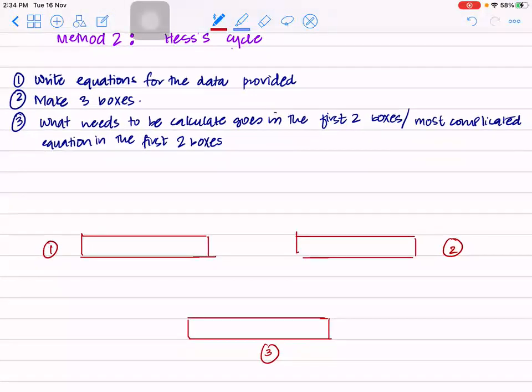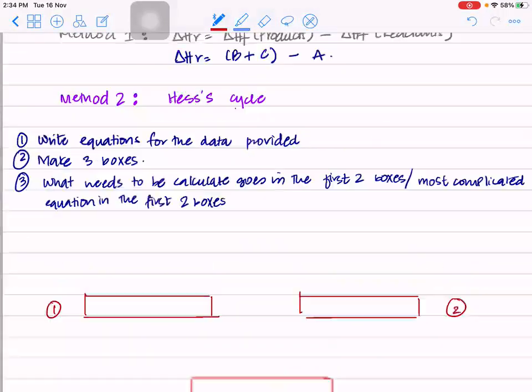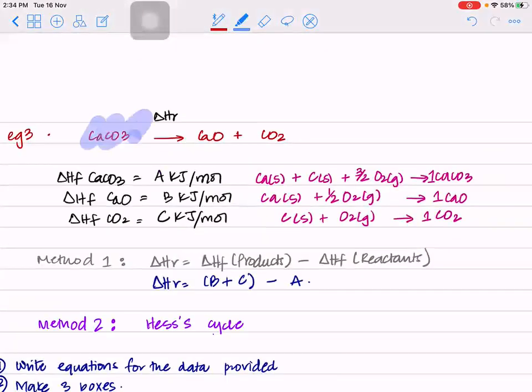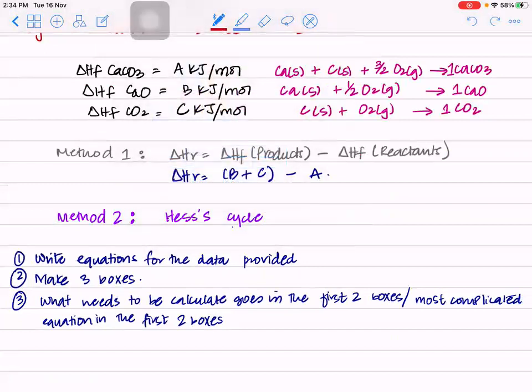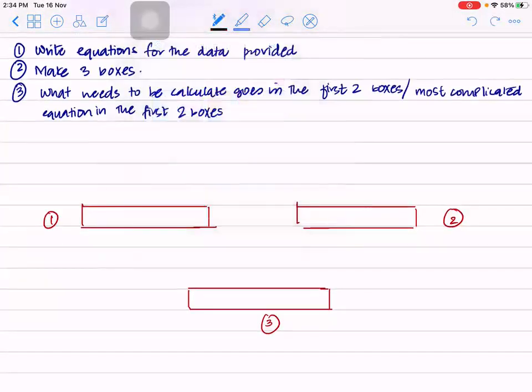Then whatever you need to find, that goes in the first 2 boxes. What do we need to find? We need to find this delta HR. This will go where? In the first 2 boxes. How will we put this equation in the first 2 boxes? The reactant in the first box, the product in the second box. So calcium carbonate comes here. And this is calcium oxide plus carbon dioxide. And this is what you need to find.